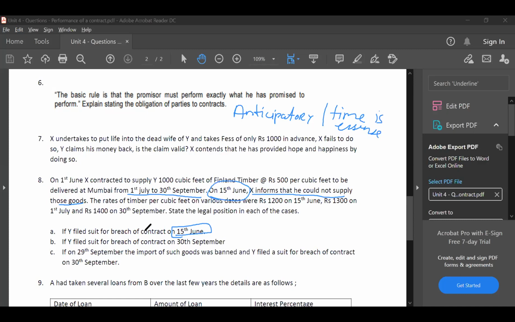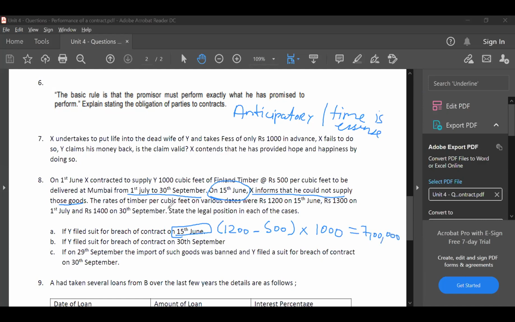Now what is the amount of damages he can claim? On 15th June, the price is 1200. Correct. If he has to buy from the market, he has to pay 1200 compared with 500, which was the agreed price. Extra he has to pay how much? 700 per cubic feet, into 1000 cubic feet. This will be your damages. So 1000 into 700 will be 7 lakhs.